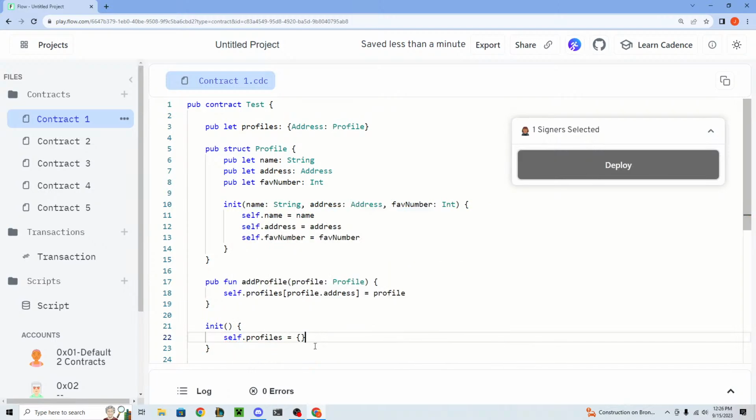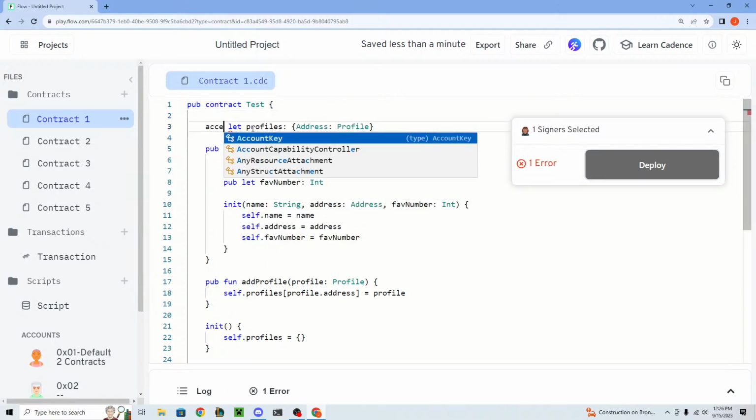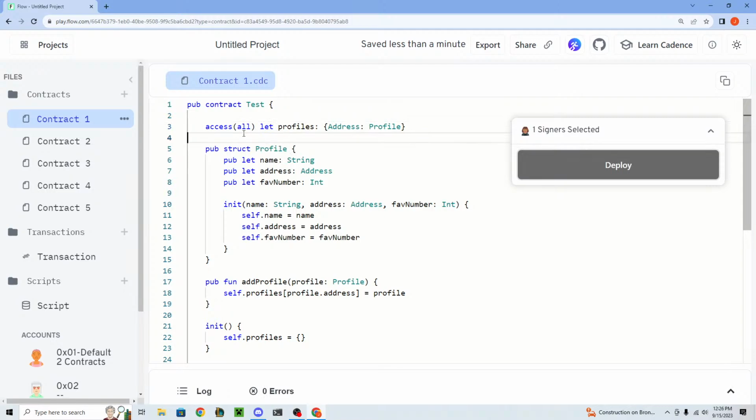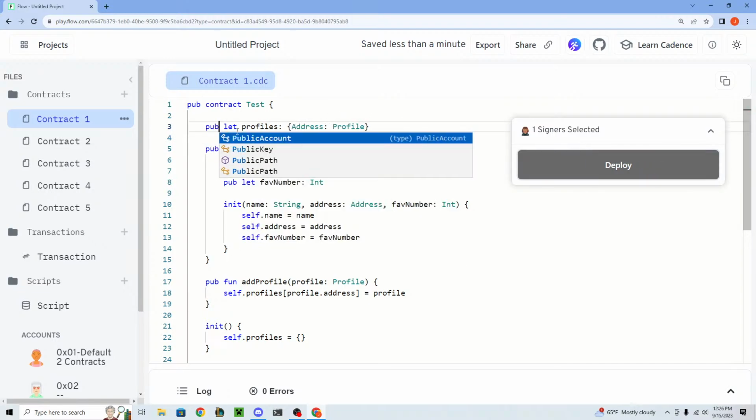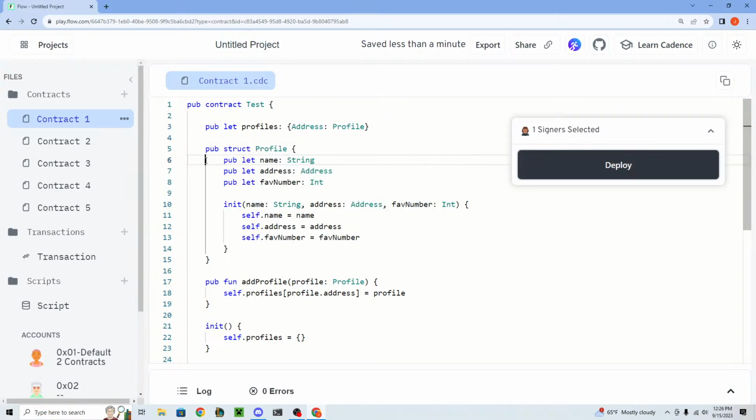Yeah, BZ, I refuse to change that for now. What BC is talking about, by the way, is that Cadence 1.0 is coming out in a couple months, and public is no longer going to be used. It's going to be called access all, which I honestly hate because it's so verbose. You have to write so much. Actually, access all is currently in the language. It's just that access all and pub are equivalent, but they're removing pub, so you have to use access all. I think that is probably the best thing I've ever heard, but that's the point.